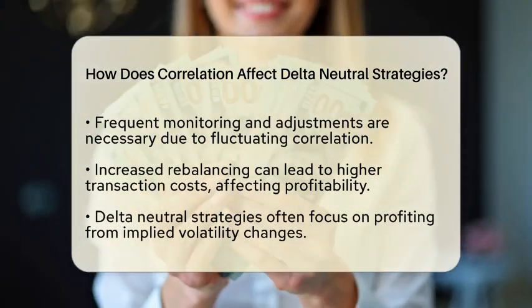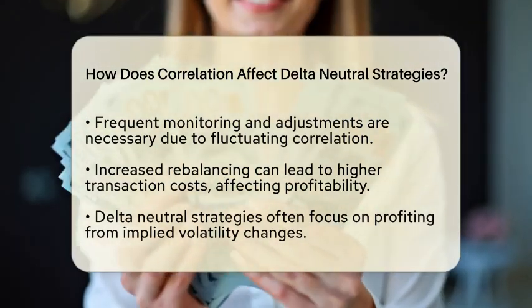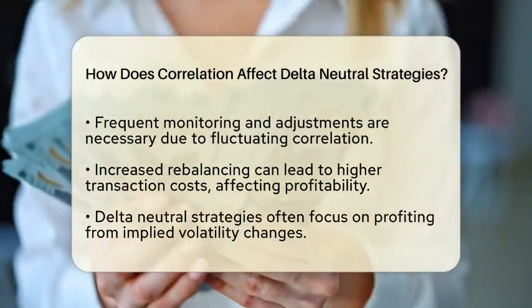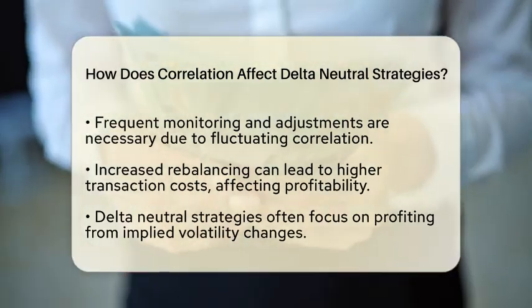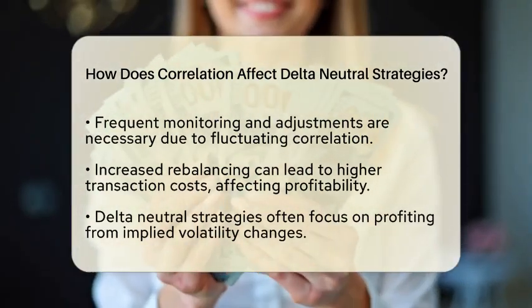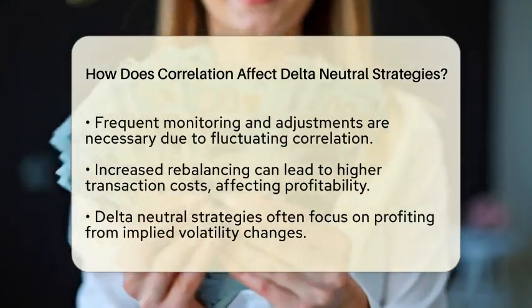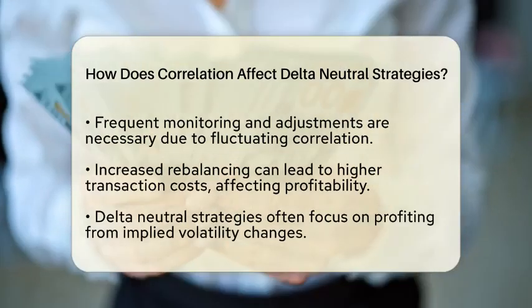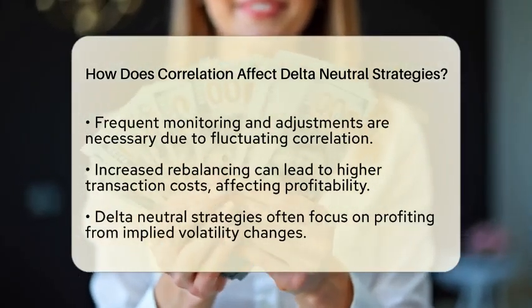Next, consider rebalancing frequency and costs. Since correlation can fluctuate, delta-neutral positions require frequent monitoring and adjustments. If correlation changes, you may need to rebalance more often, which can increase transaction costs. These costs can eat into the profitability of your strategy, so it is essential to keep an eye on correlation trends.